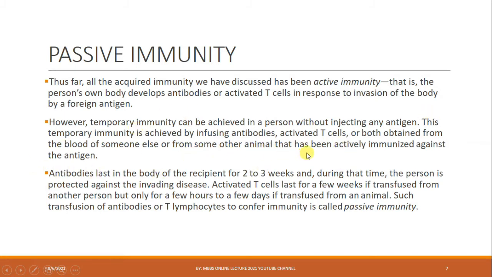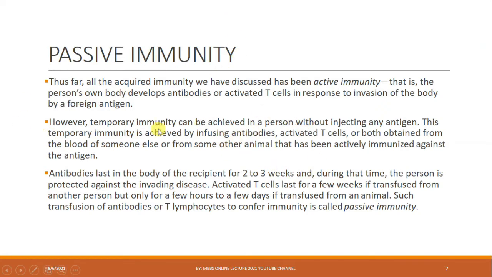Basically, the antibodies and activated T cells, particularly helper T cells, are obtained from someone else, or they are cultured in animals, then extracted and infused into our bodies, providing temporary immunity.